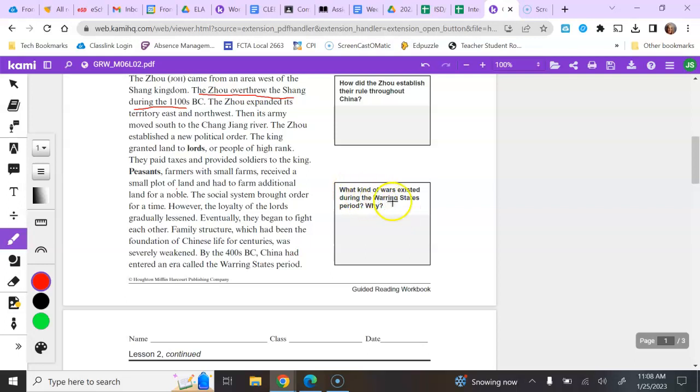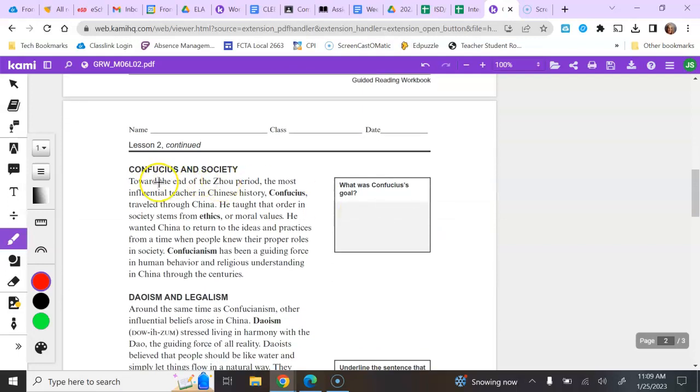So what kind of wars existed during this time and why? So again, we want to go back. And I see here it says, however, the loyalty of the lords gradually lessened. Eventually, they began to fight each other. Who were fighting each other? The lords, right? And then family structure, which had been the foundation, was severely weakened. So what kind of wars? It was against who? And why did it happen?